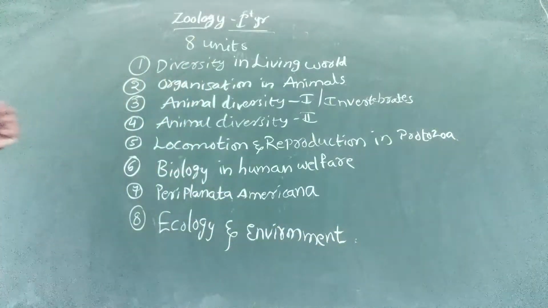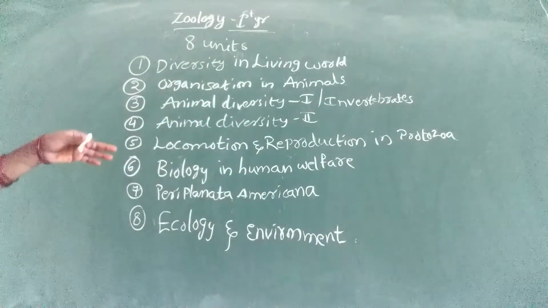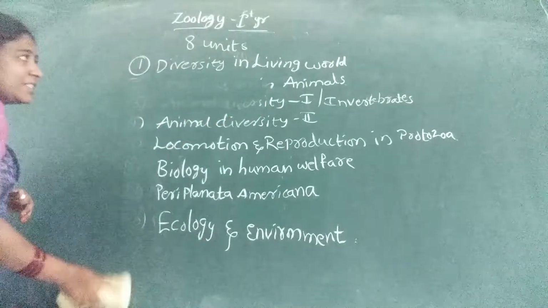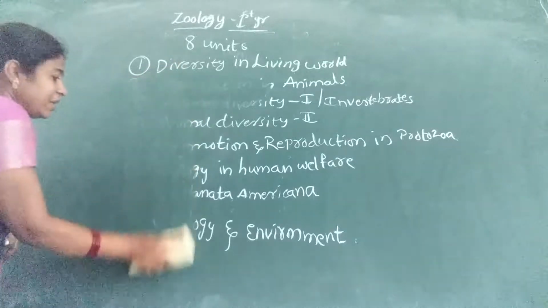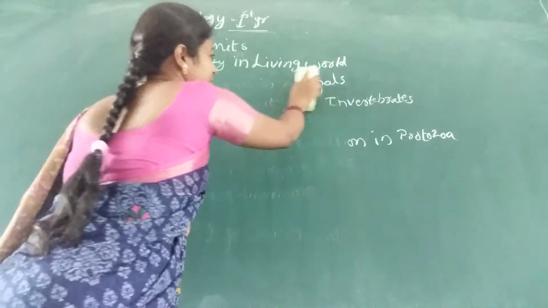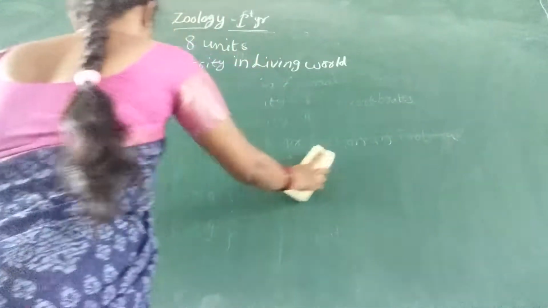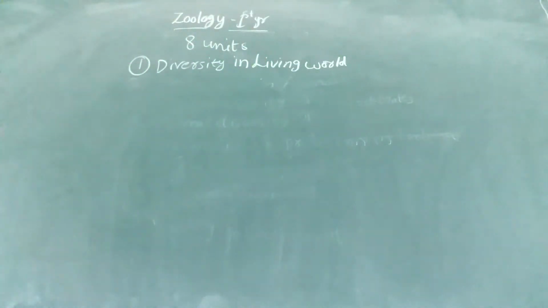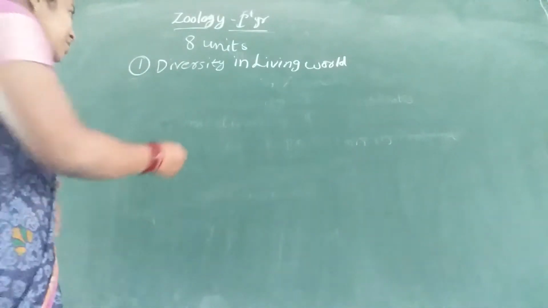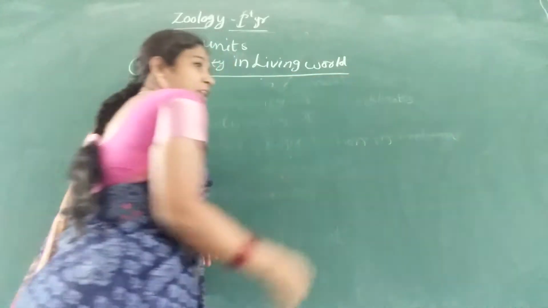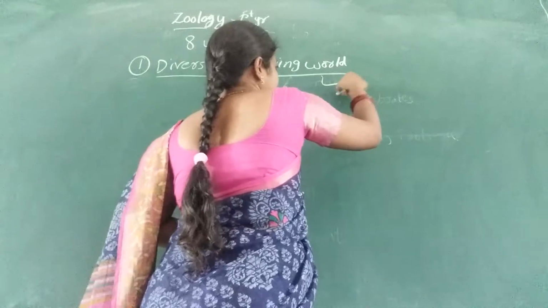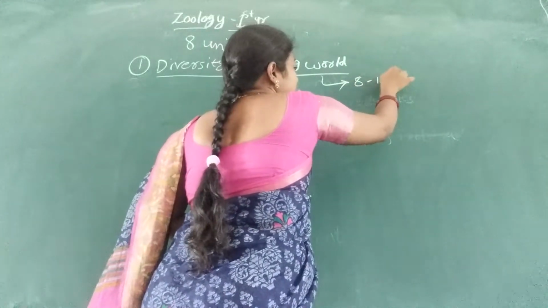Okay, these 8 topics are dealt with in the first year. Today I am dealing with the first unit, that is diversity in living world. According to the IPE examination, it is a very important and small unit which carries 8 to 10 marks.